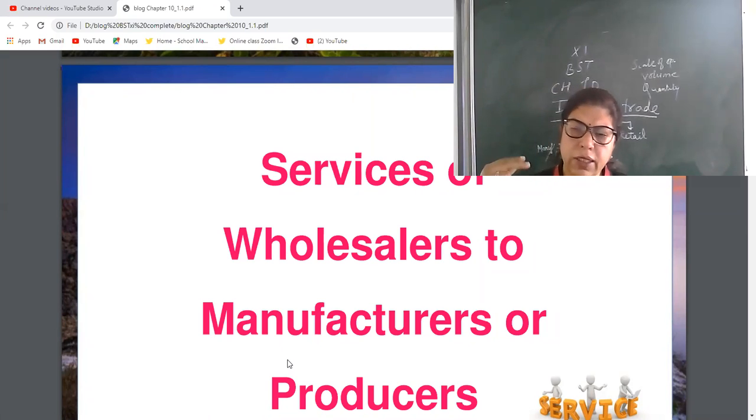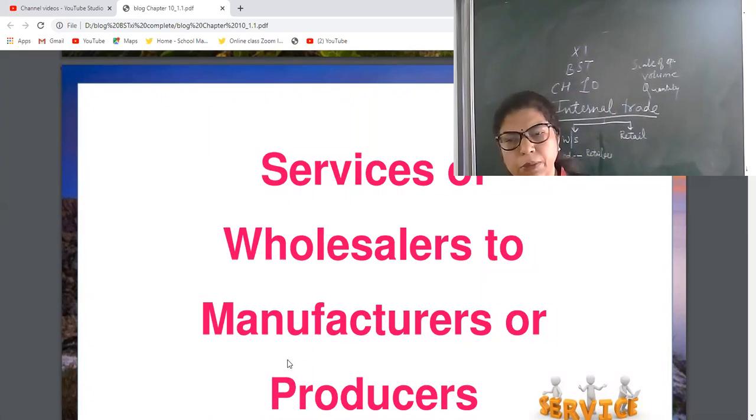Generally, the wholesalers make the payment in advance, so the producers have the facility of finance as well. Generally, wholesalers advertise the product on their behalf, so the advertisement facility is also available to producers, so their sales volume increases. Yes, good.